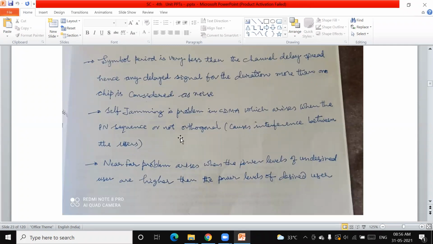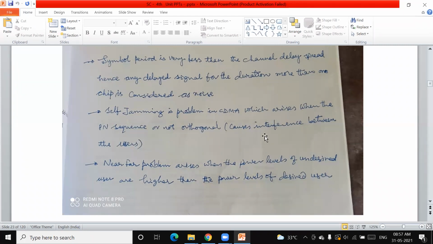This point I have already explained to you. The PN sequence not being orthogonal causes interference between the users. So as I said, self-jamming takes place if we do not follow orthogonality in the allotted PN sequence codes. Is it clear? So self-jamming is a problem when the PN sequence is not orthogonal.